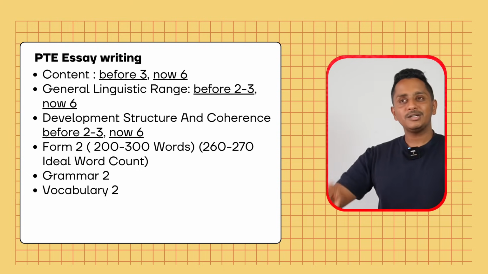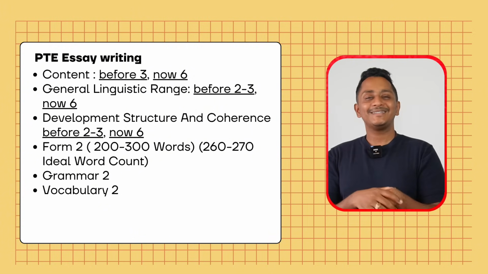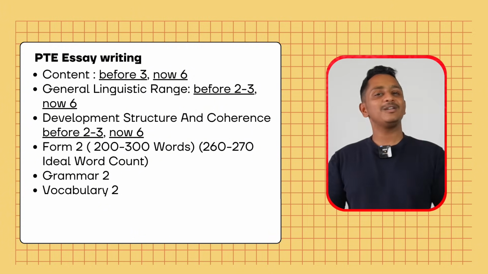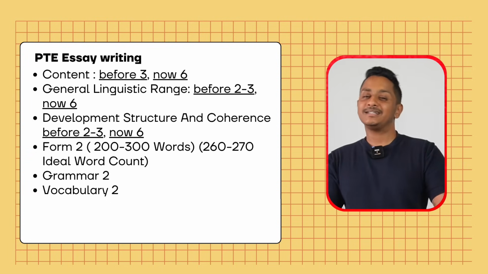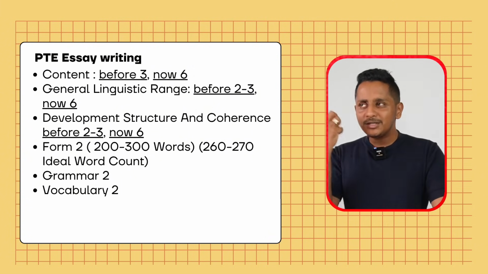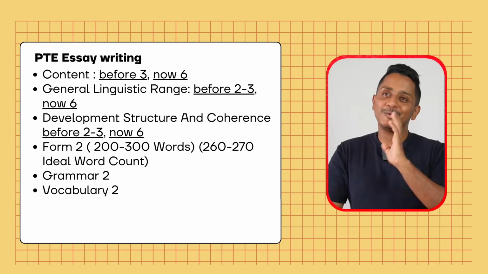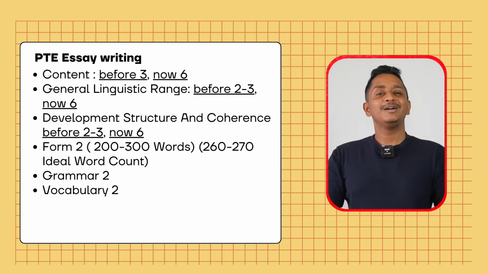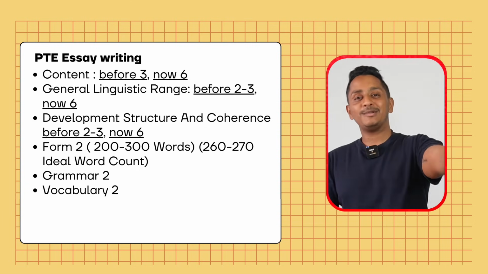Vocabulary, 2 marks. Don't assume that you need to give high-fi vocabulary because it's updated, or that it's expecting me to give amazing synonyms in 20 minutes. You cannot do everything. IELTS writing is 40 minutes. PTE is 20 minutes, so Pearson knows it. In 20 minutes, whatever is possible from a normal individual, they're expecting only that much. You don't have to become a superhuman being and try to give everything so that you get vocabulary 2 out of 2.